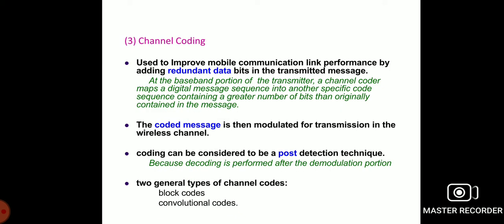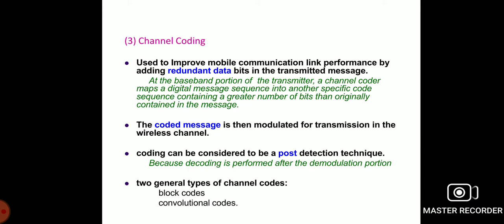Now the channel coding. It improves the mobile communication link performance by adding redundant data bits in the transmitted signal. At the baseband portion of the transmitter, a channel coder maps a digital message sequence into another specific code sequence containing a greater number of bits than originally contained in the message bits.